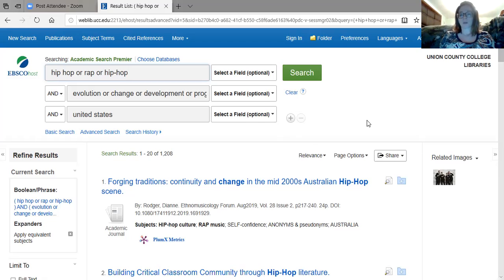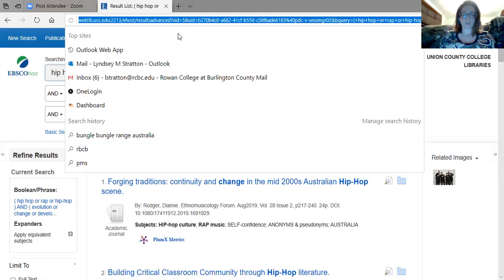Anyway, I find that EBSCOhost is very helpful. And then of course you could always just Google stuff. But again, Wikipedia is not a source. It's a good place to look for, oh, that's a good idea, but don't ever use it as a source.